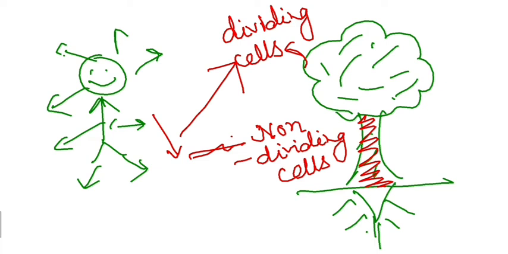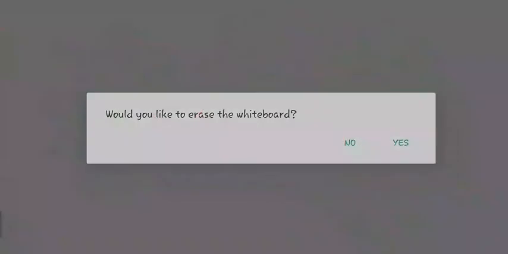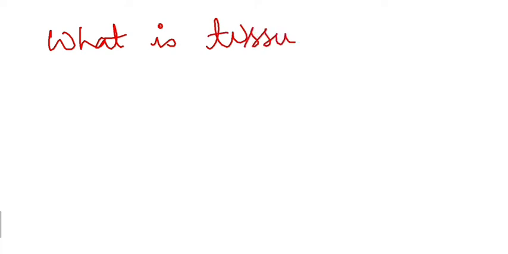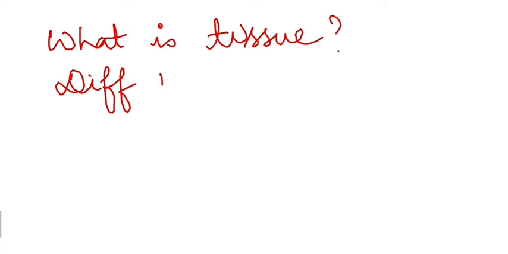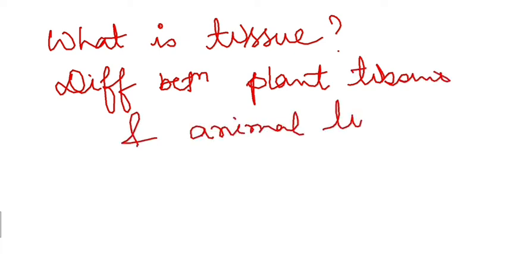Are the two differences between plant tissues and animal tissues clear? So please, you people try to address these two questions. One is what is the definition of tissue, and second is the difference between plant tissue and animal tissue, right?